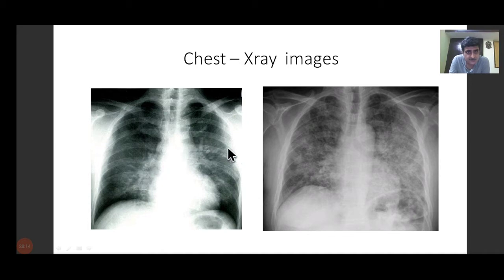So this is how two different X-rays, two patients, different severity of disease will look like. So the moment you see this kind of X-ray on the right side, you know this patient is severely ill and needs to be hospitalized for early treatment.